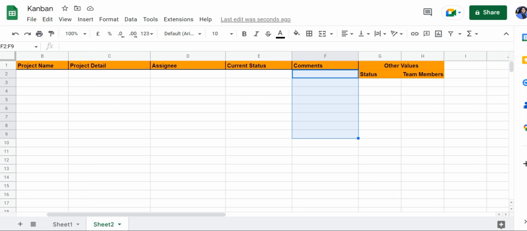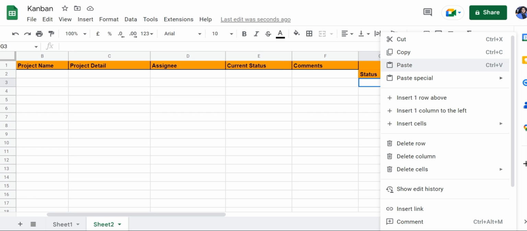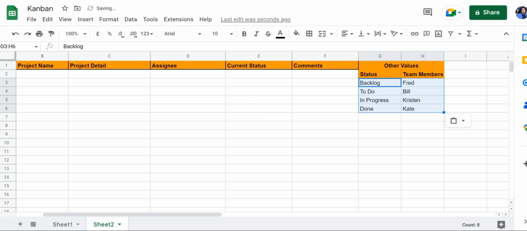Next, you're going to create a table that you can name whatever you want. In this case, I've named it other values. This table will contain the variables that we're going to use to create drop-downs for the different headers. For the status table right here, let's paste some random data.